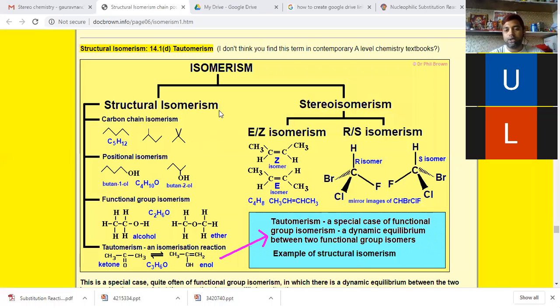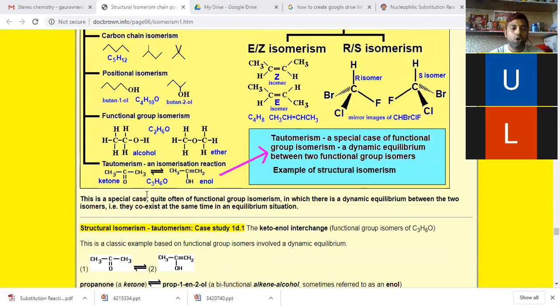Now the last one in structural isomerism: tautomerism, or tautomers. So what is tautomerism? It is a special case of functional group isomerism.